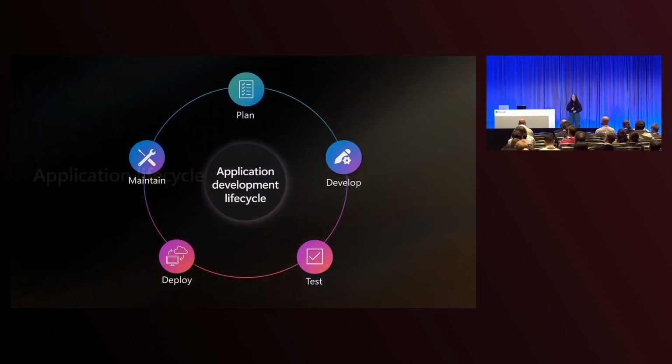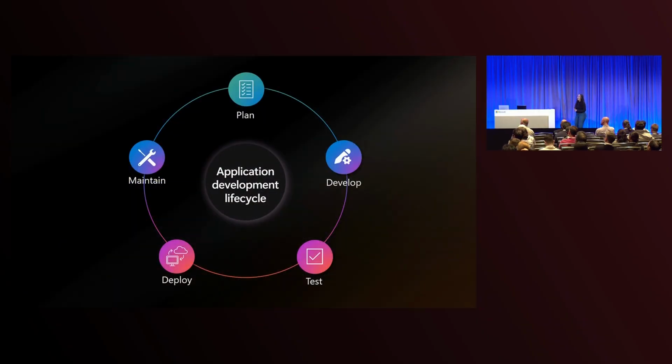Okay, so we talked about a lot of phases in the application lifecycle. We went through planning for failures, tips for developing, all the architecture patterns that we can take advantage of. We touched briefly on deployment. There are many phases of this application lifecycle, and we could probably do an entire talk on all of them. However, we're going to skip ahead to maintain. Maintenance is very important to make sure that your application remains available and responsive over time.